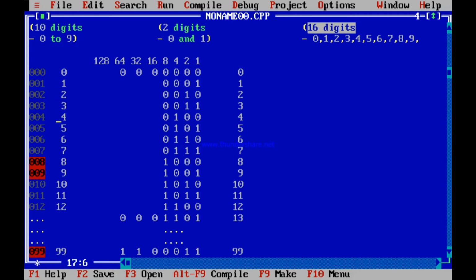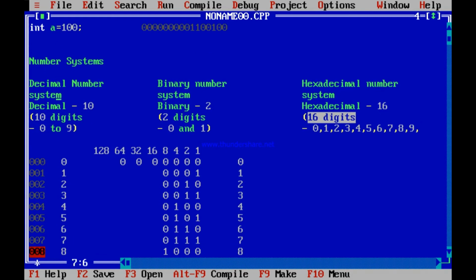In binary, only 2 digits, 0 and 1, were shuffled and used in different ways to represent the numbers. But in hexadecimal, there should be 16 new digits. So after 9, something new should be introduced which you don't know.